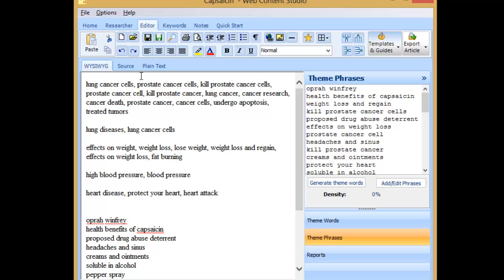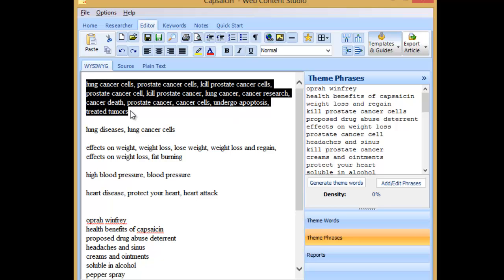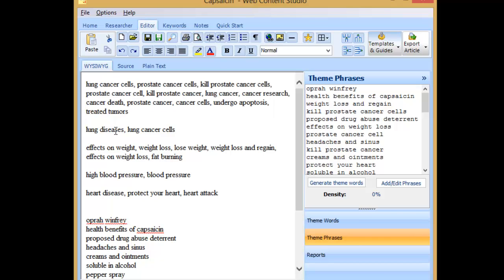Okay, so I've just organised the words a little bit, the phrases. This first section is all about cancers. Then we've got this one here on lung diseases, which, I mean cancer is a lung disease, but there's other lung diseases besides cancer, so that possibly needs a separate section.